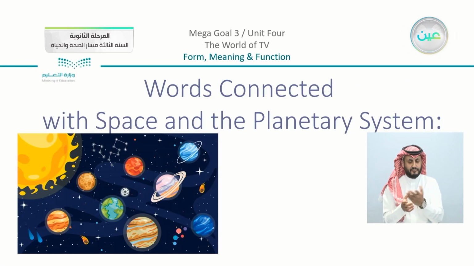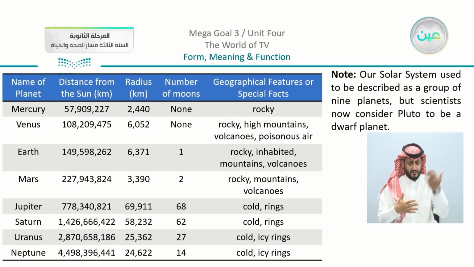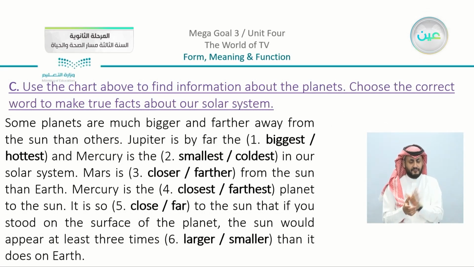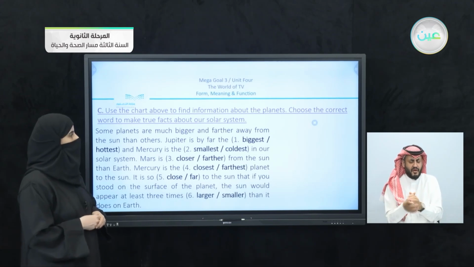We have words connected with space and the planetary system. If we remember that we have the table, as we mentioned. So we have choose. Now, in your book, we have here C, use the chart above to find information about the planets. Choose the correct word to make true facts about our solar system. Now let's just read. We have here some planets are much bigger and farther away from the sun than others. Jupiter is by far the, so since I have here by far the, we have biggest or hottest, and Mercury is the blank. We have your smallest and coldest, sorry.